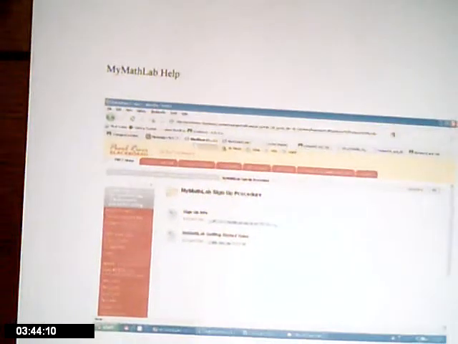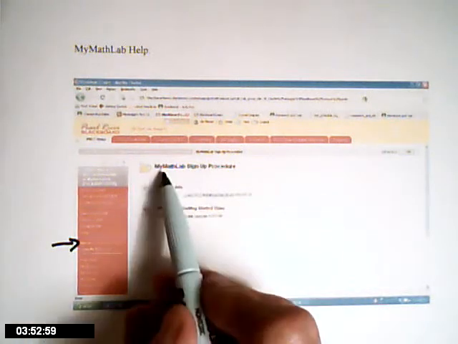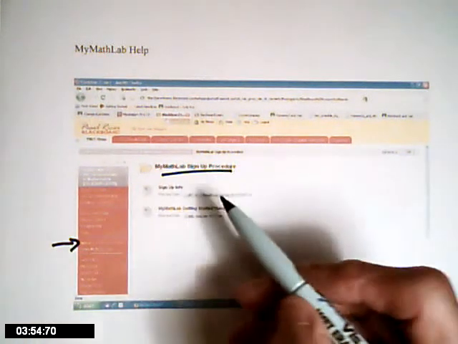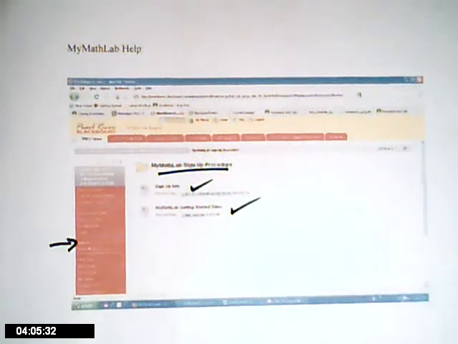There's another tab on the left once you get through with that course orientation. It's right around right here. It says My Math Lab Sign-Up Procedure. Now, there's one document that I've already emailed you. It tells you the course ID. There's another little video that shows you about signing up for My Math Lab, where all of our math work is done.